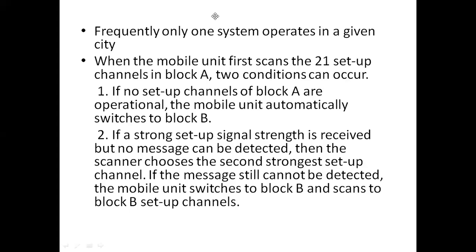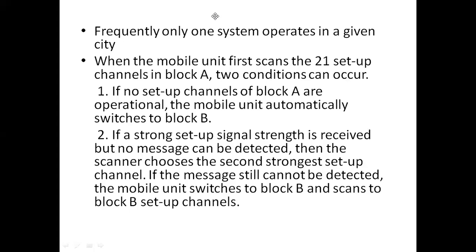Then it selects the second strongest setup channel. In that case also, the message still cannot be detected by the cell site. Then in that case also, the mobile unit switches to block B for the scanning of 21 setup channels. Okay. So these are the two cases when the mobile unit scans for 21 setup channels.